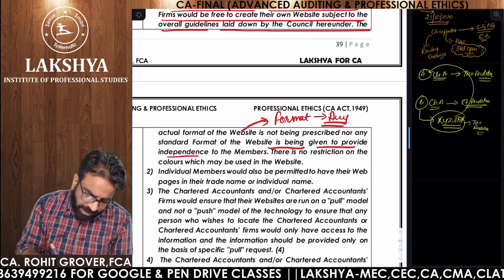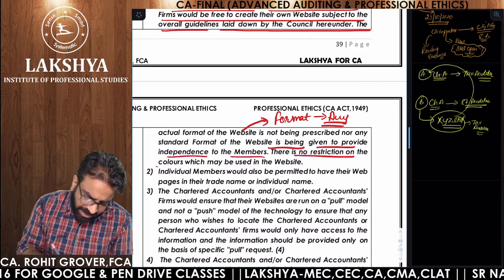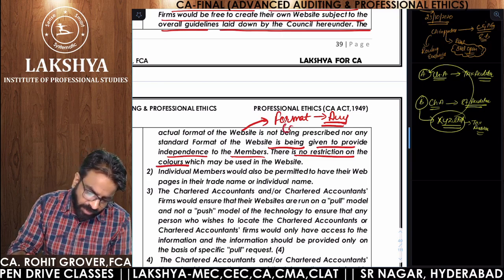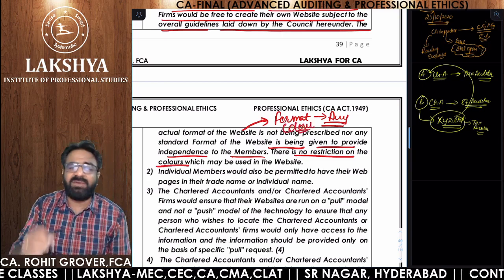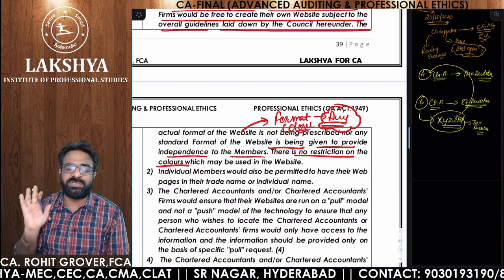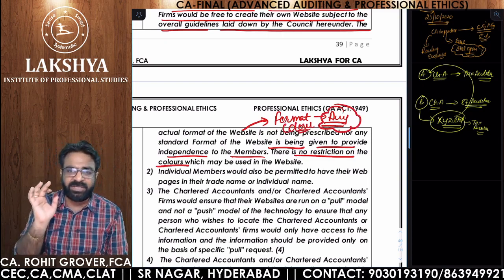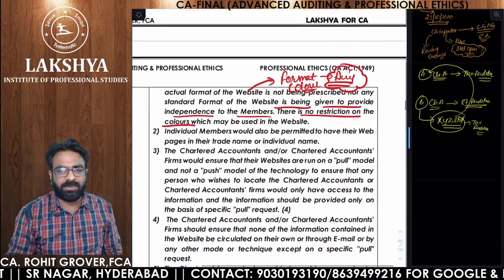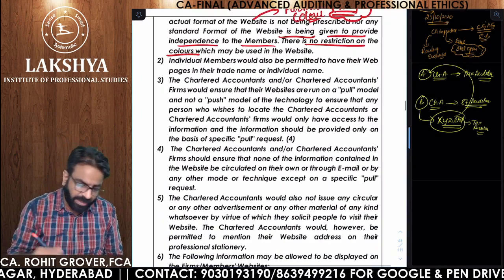Independence is being given to the member. There is no restriction on the colors. So no restriction on format and no restriction on color. There is no professional misconduct if you choose any kind of color or any format for your website. Clear everyone? Yes sir, we understood.